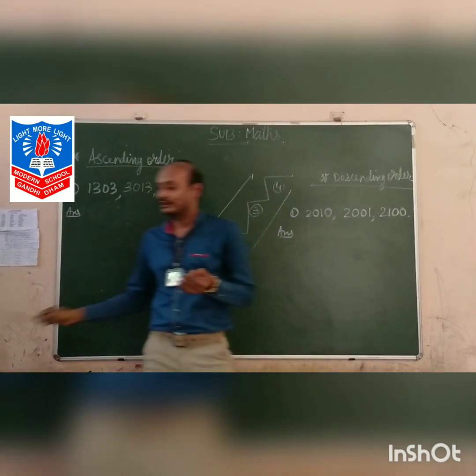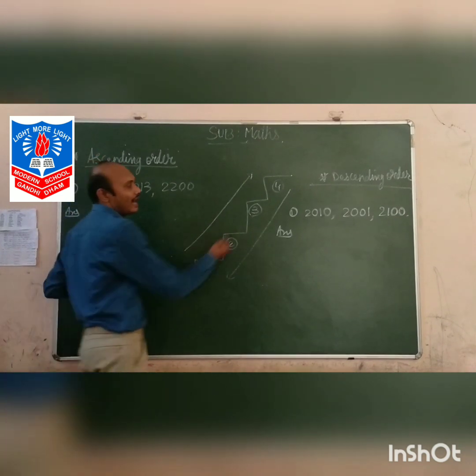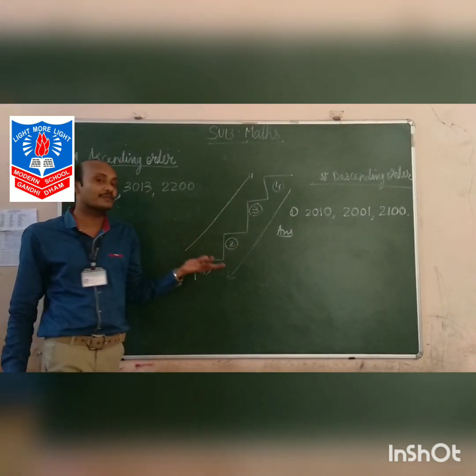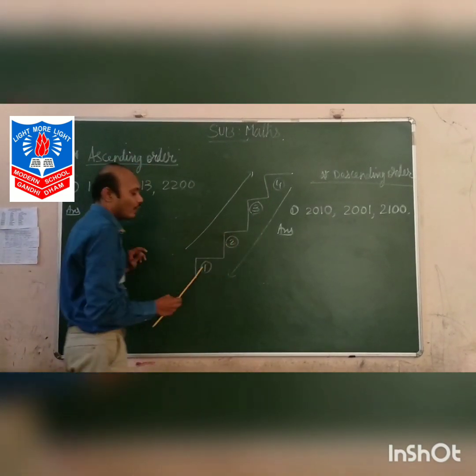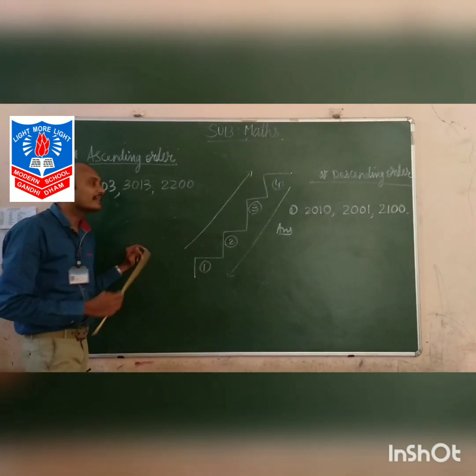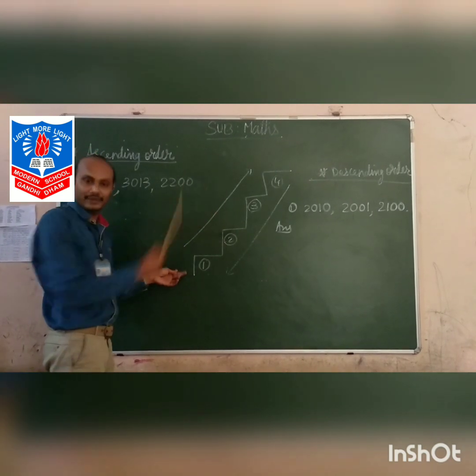Next topic is ascending order and descending order. And before going to them, I want to explain you with an example. Here I had drawn steps. Have you seen steps at your home and your school? Yes, steps and staircases. Okay. So I had numbered the steps. 1, 2, 3 and 4 steps are here. Okay. Now imagine you are standing here and you want to climb up.